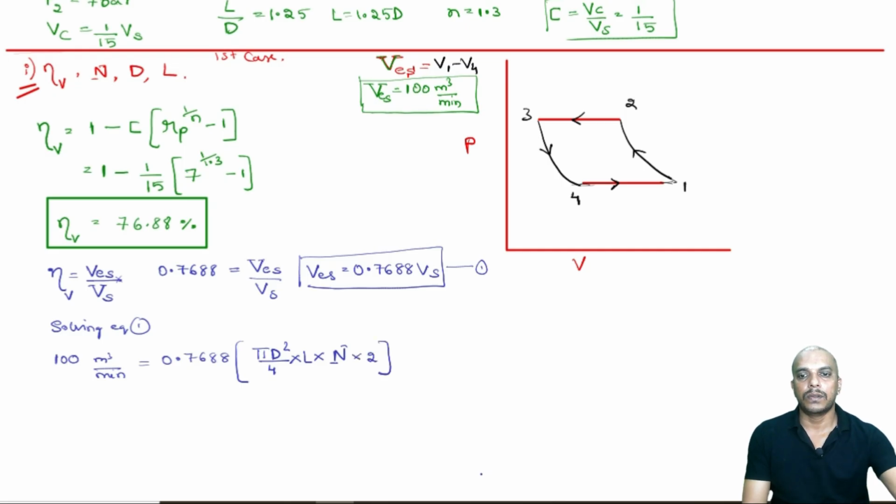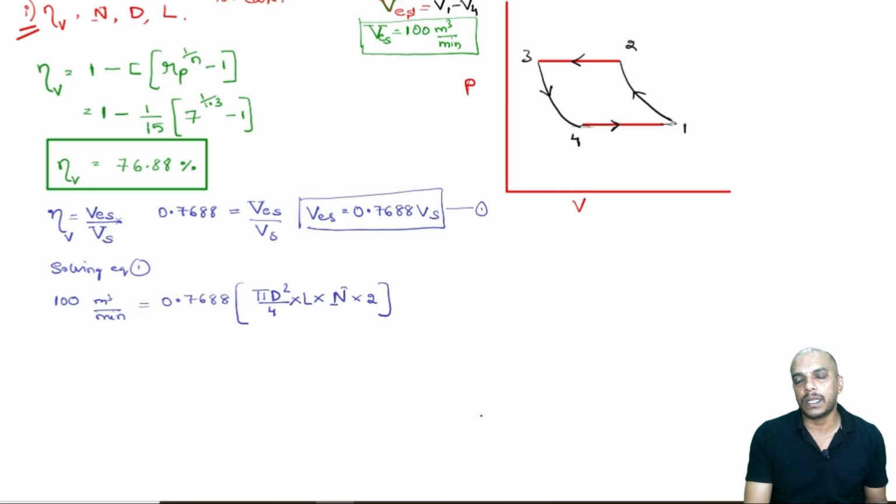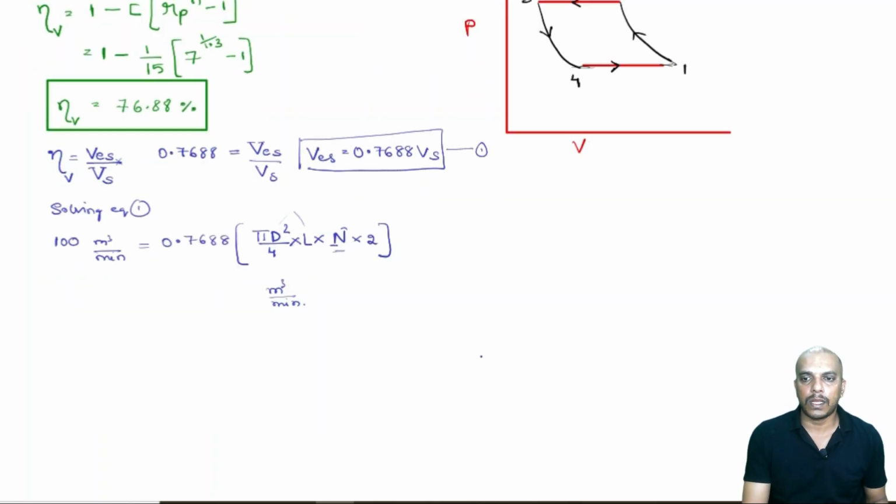Okay. Now, in the whole equation, if there is only one unknown, I think we can find it out. The left side is meter cube per minute, and therefore diameter and length here will be in meter cube. If you substitute this n in RPM, then that will be in meter cube per minute. So the units are balanced, but we will have to make sure that the equation has got only one unknown. Now, how do we make that?